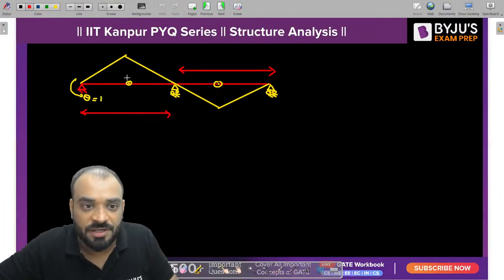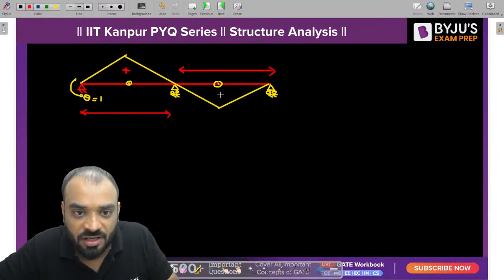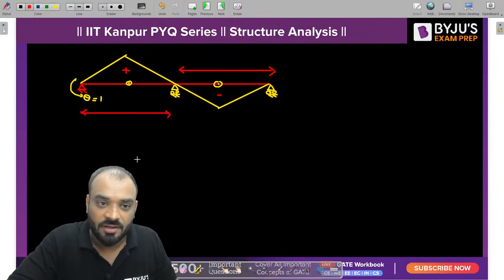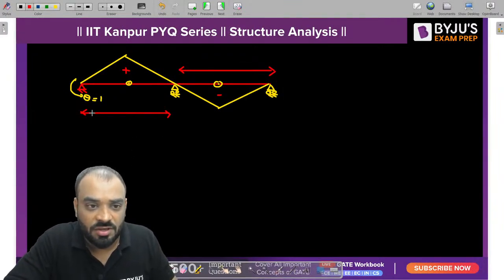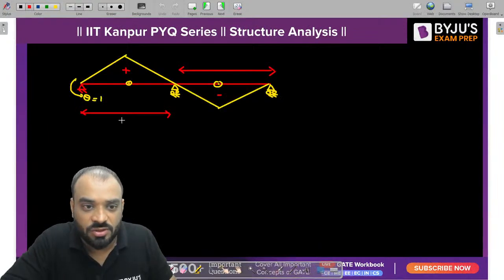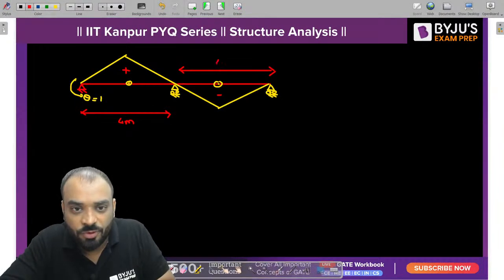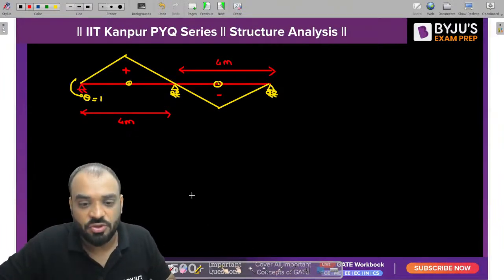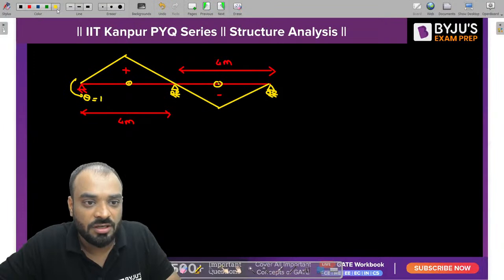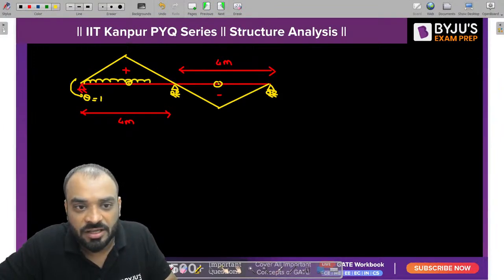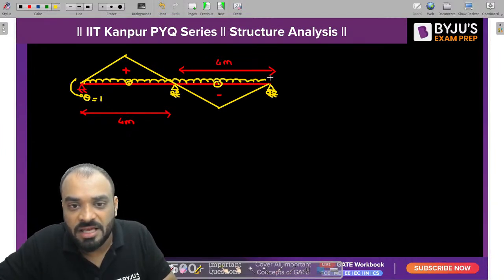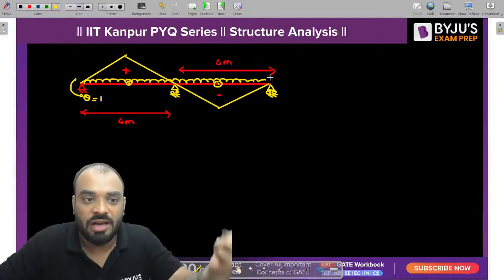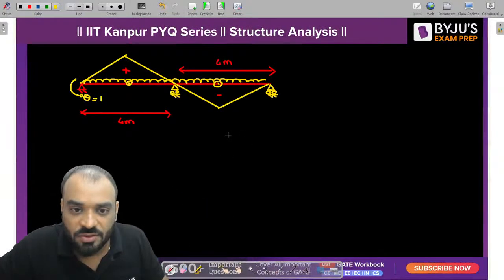Now kindly see this particular ILD, guys. This area is positive area and this is negative area, right? Now tell me, what is this span? It is 4 meter and this one is also 4 meter. Now, how can you find out the value of MA? You need to put UDL on the entire area of ILD, right? Then UDL intensity multiplied by area of ILD will be your value of MA. Clear? That will be the solution.